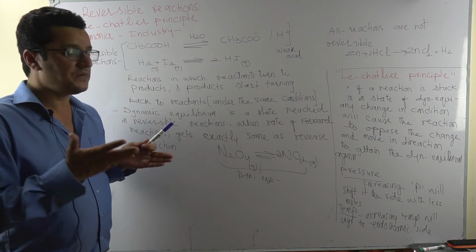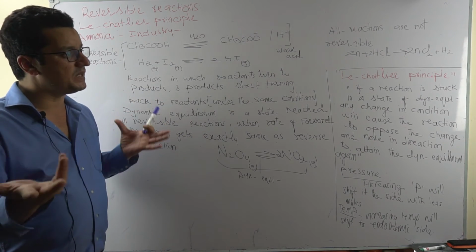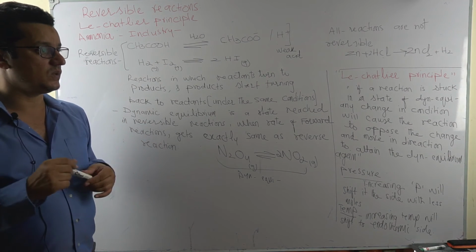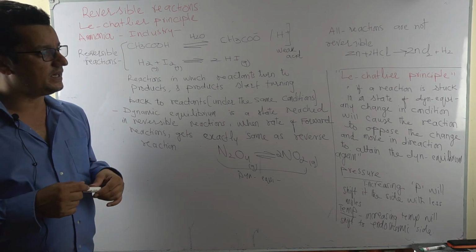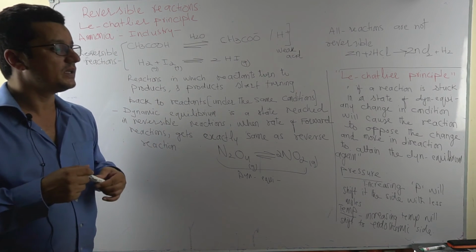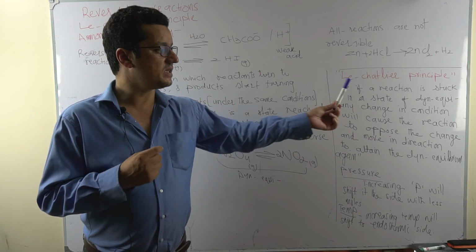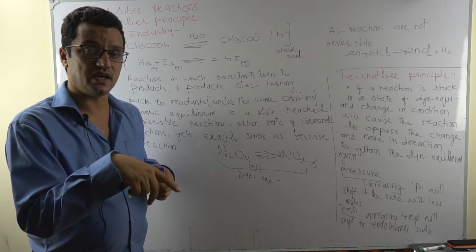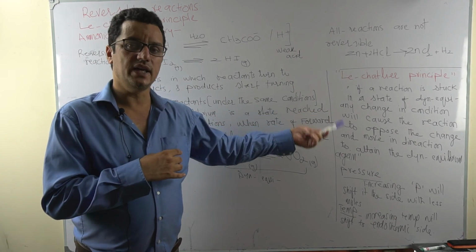So this artificial fixed nitrogen is given to the soil, and the soil has an ample amount of fertilizers, so ample growth, ample yield, and no shortage of food. So the mind behind it was Le Chatelier, and Le Chatelier said simply, these are reversible reactions, one. Secondly, if a reaction is stuck to the state of dynamic equilibrium, we need to apply some rules, and the basic rule is: if a reaction is at dynamic equilibrium and you create a change, the reaction will go against the change, will counter strike, and will attain the equilibrium again. Whatever change you create, the reaction will oppose that change.